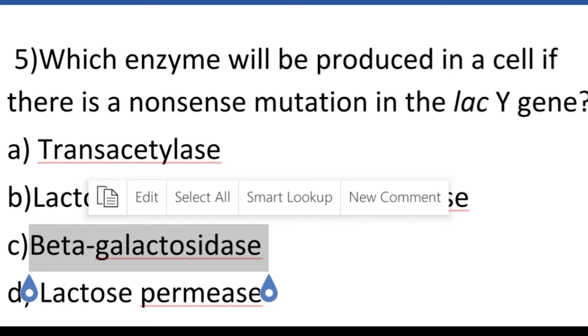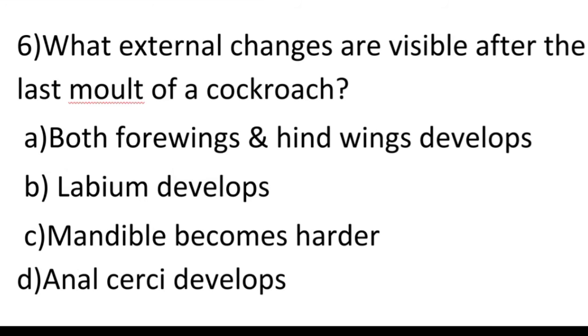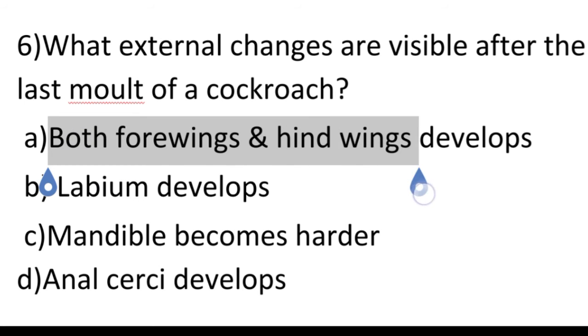So moving to the sixth question, what external changes are visible after the last moult of a cockroach? Option A, both forewings and hindwings develop. Option B, labium develops. Option C, mandible becomes harder. Option D, anal cerci develop. So our answer is option A, both forewings and hindwings develop. So both forewings and hindwings will develop as the external changes visible after the last moult of a cockroach.